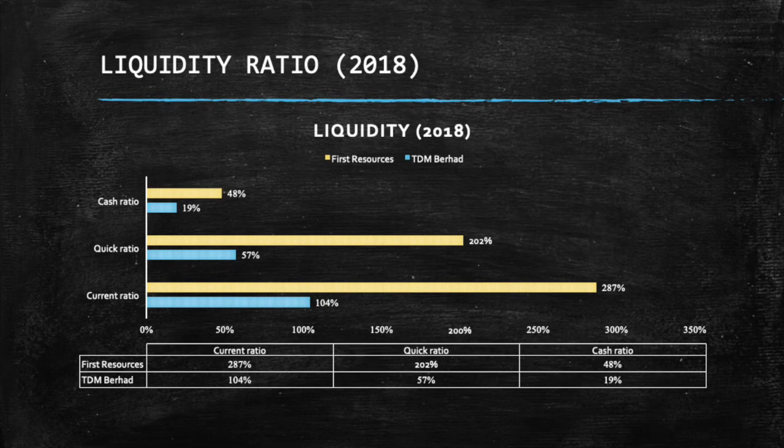For TADM Berhad Company, the current ratio result indicates that for every RM1 of current liabilities that TADM Berhad has at this present point in time, it has RM1.04 worth of current assets. Additionally, for the quick ratio, for every RM1 of current liabilities, it has 57 cents worth of current assets less inventories. As you can see, the cash ratio of TADM Berhad is 19%. This means that TADM Berhad only has enough cash and cash equivalents to pay off 19% of current liabilities.